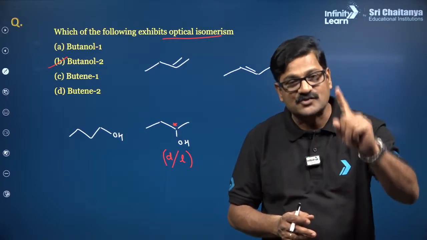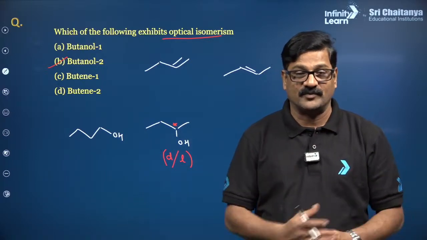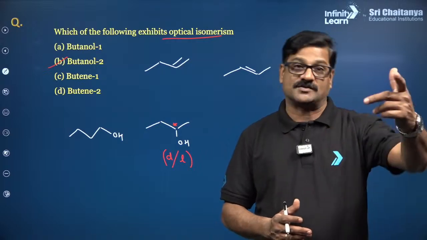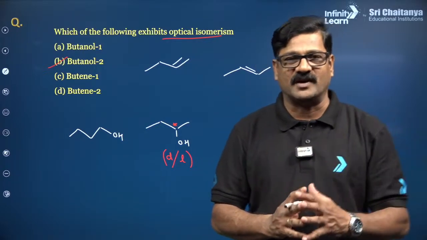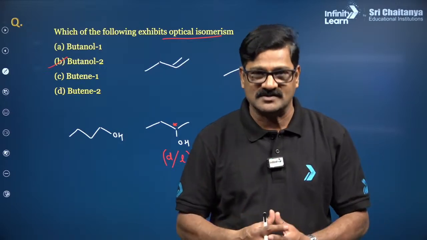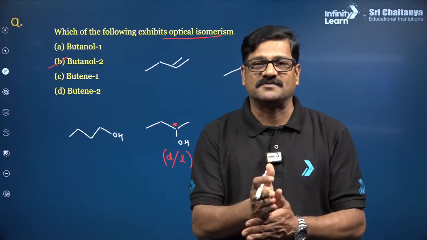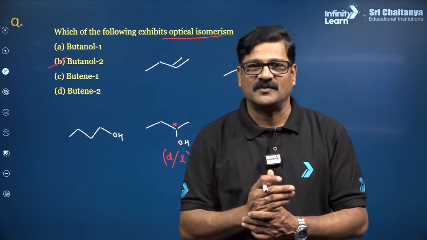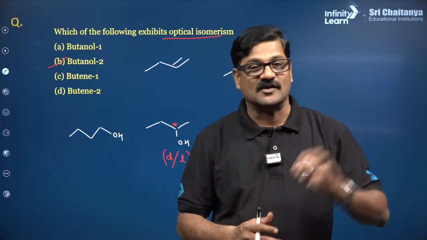So if it has only one star carbon, then it is going to be optically active. If it has more than one star carbon atom, then you check whether a center of symmetry is there, or a plane of symmetry, or any other element of symmetry. If any element of symmetry is there, it is optically inactive. If the element of symmetry is absent, it is optically active.